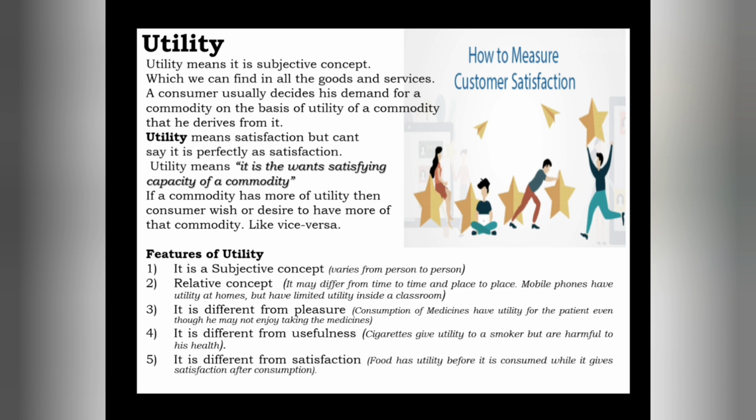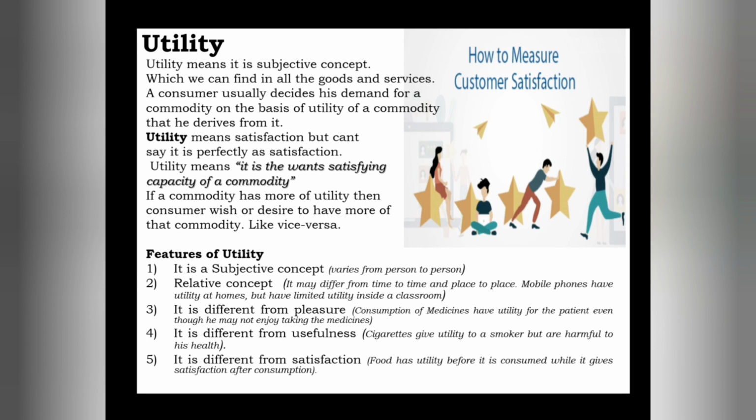If you are interested to purchase certain branded goods, at that time you wish to purchase more such goods, because you are very much interested to purchase, or very much happy. Let me give one example to this utility.